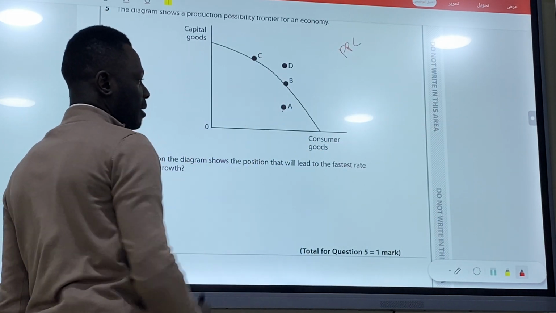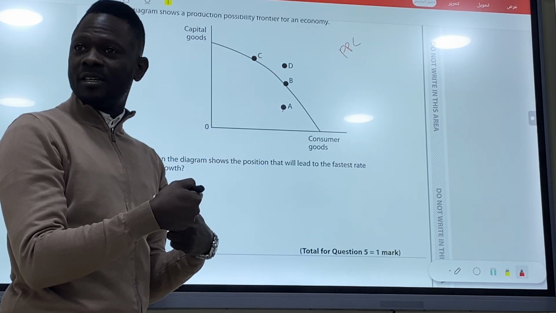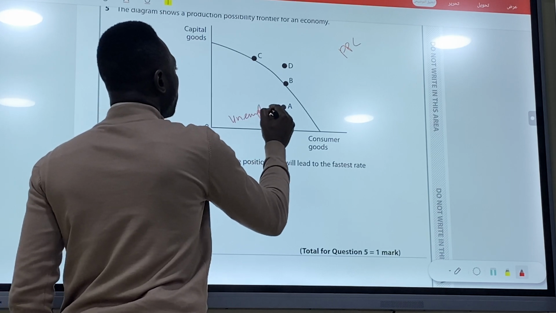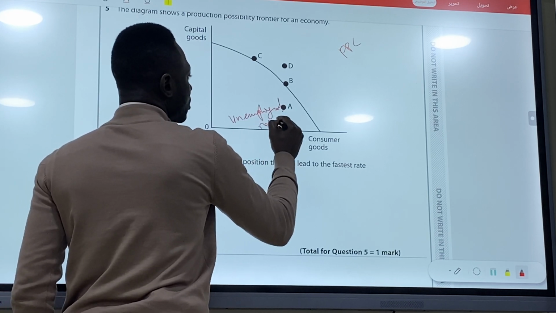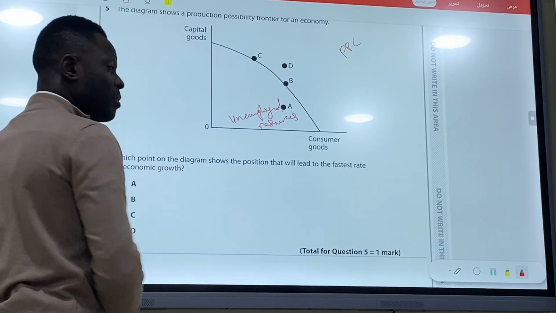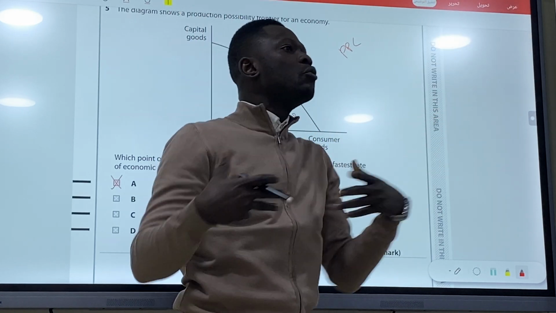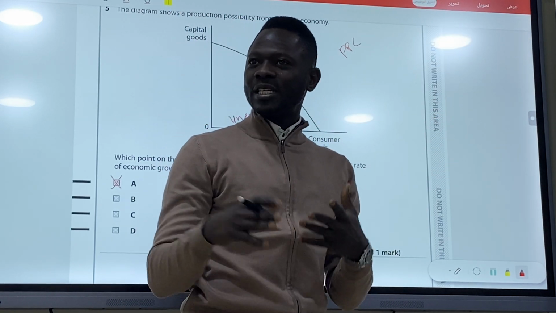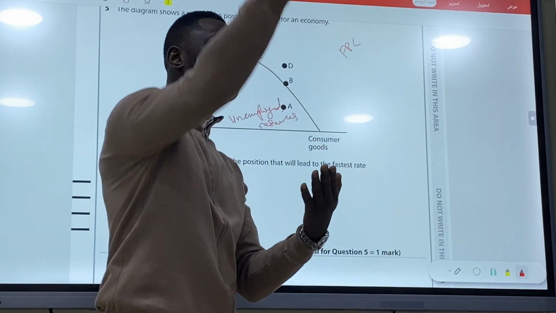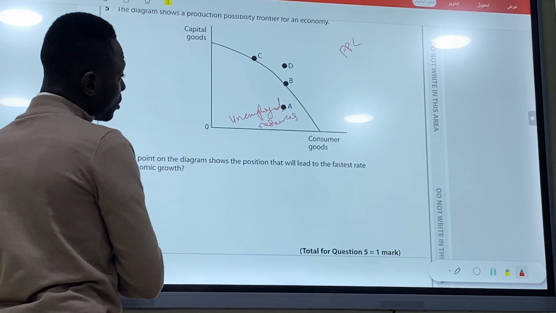At point A, resources are not fully employed. It's inside, inward. So that means unemployed resources at point A. So it is not A, because if resources are still unemployed, it means we have not reached the highest level we should reach. So it's not going to give us economic growth. Producing below what you can produce. So it's not A.